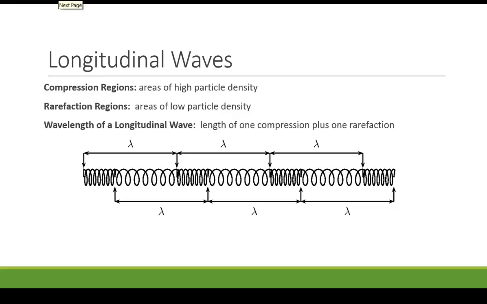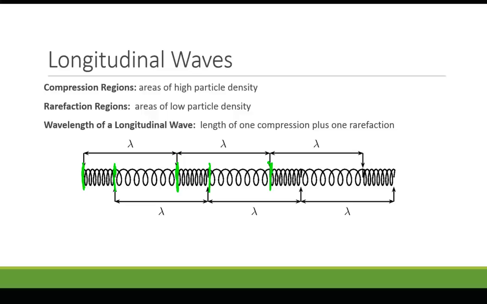Longitudinal waves are made up of two different types of regions, compression regions and rarefaction regions. If we look at this diagram here, a compression region would be right here, and right here, right here, where there's a high density level. The rarefaction regions are these opposite looking ones that have the longer spaces between them, less dense regions. A wavelength of a longitudinal wave is the length of one compression region plus the length of one rarefaction region.